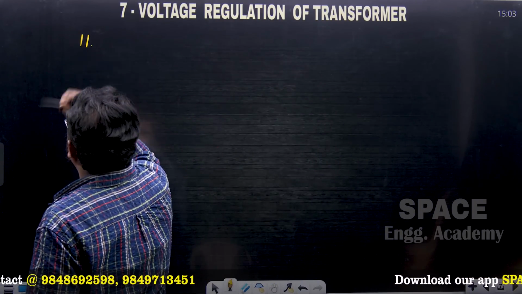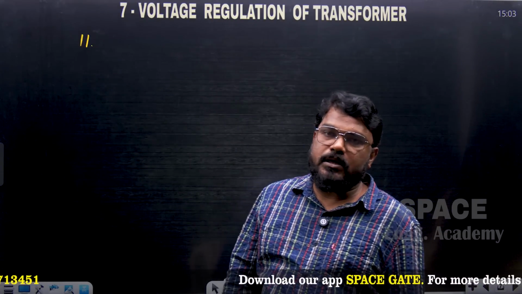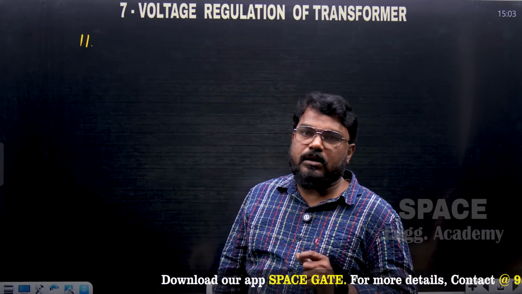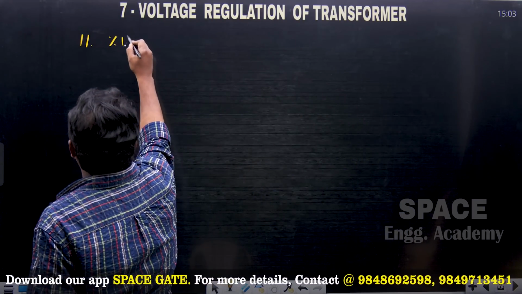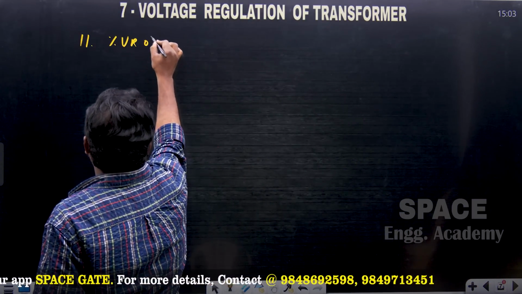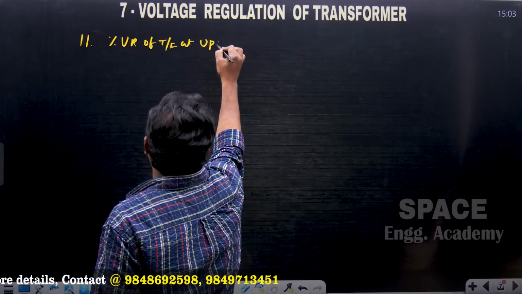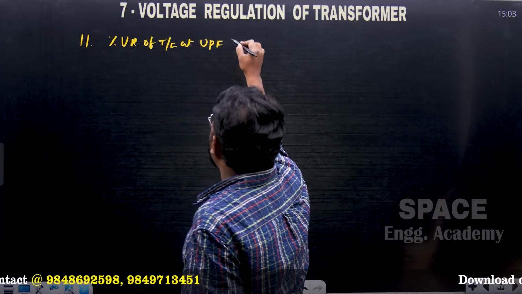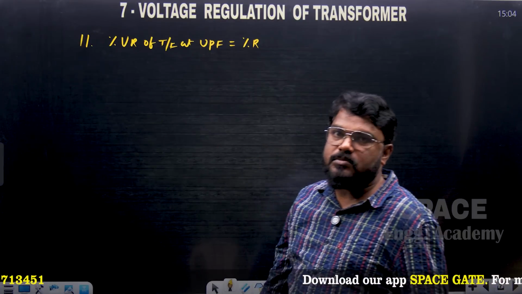Another possibility of the question is the 11th one: the percentage voltage regulation of the transformer at unity power factor, UPF. This is equal to the percentage resistance of the transformer.